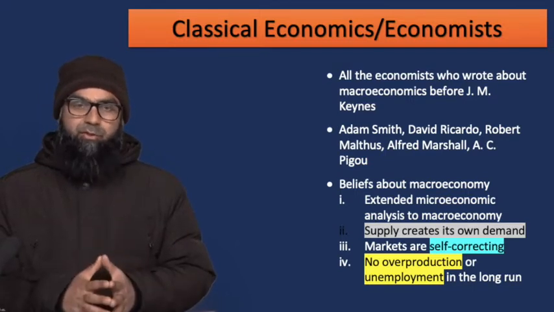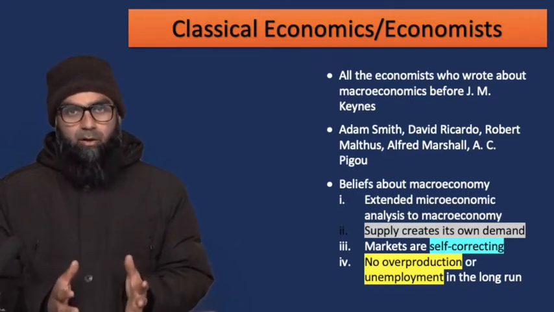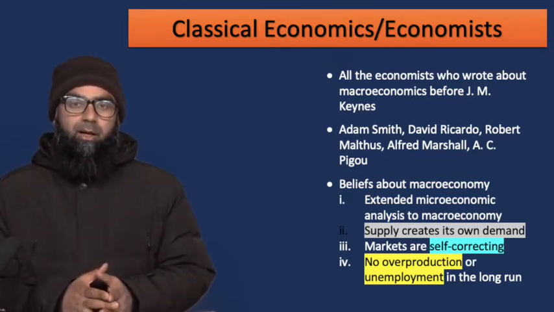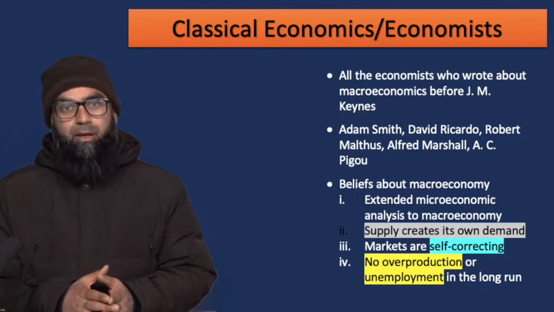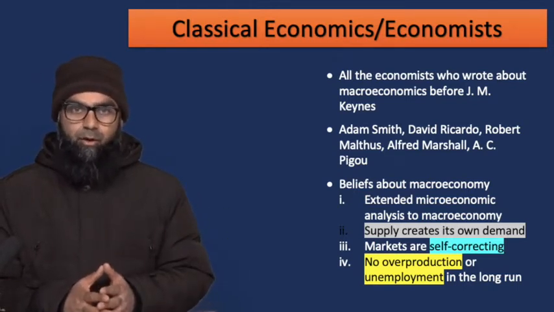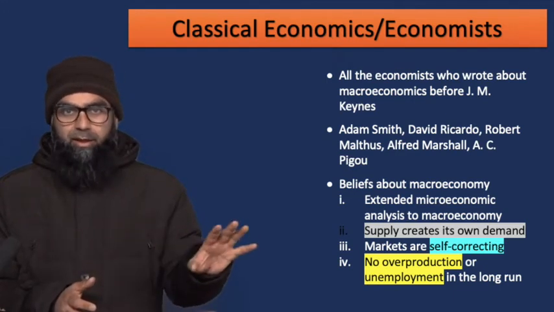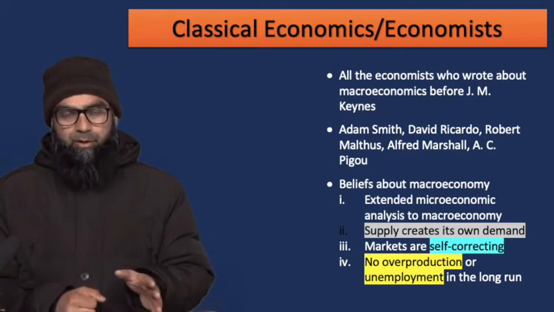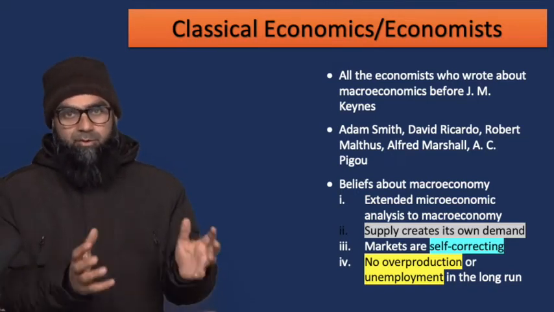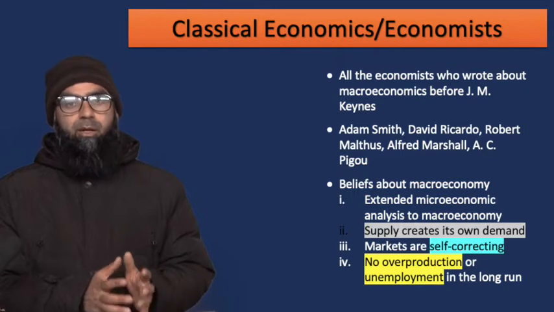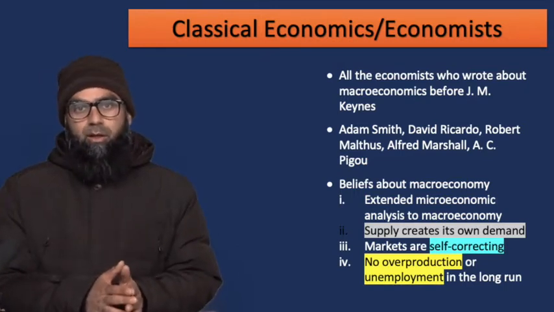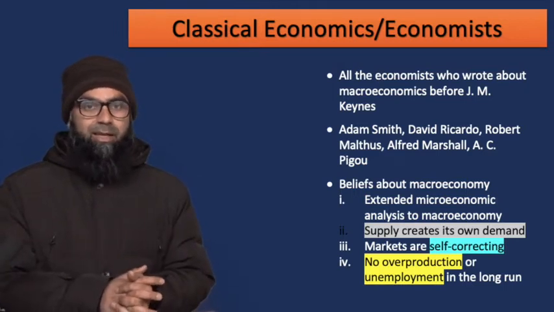All the economists who wrote about the macroeconomy, the functioning of the overall economy, Keynes called classical economists, or called their economics classical economics. So all the economists who wrote about the macroeconomy before Keynes he clubbed together in the term classical.